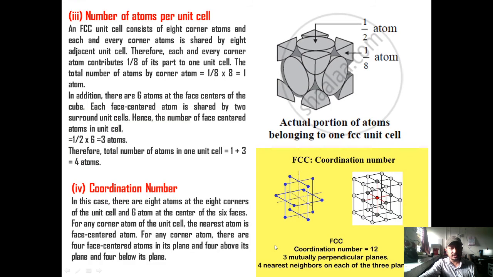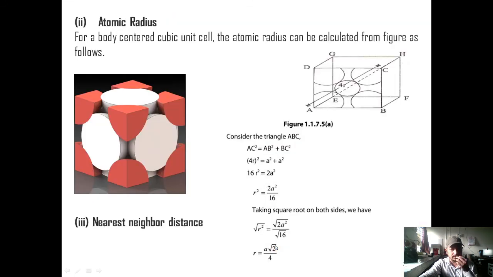Now the next property is the nearest neighbor distance. It is just twice the atomic radius. So if you multiply the atomic radius by 2, you will get the relation: nearest neighbor distance is equal to a into root 2 by 2.